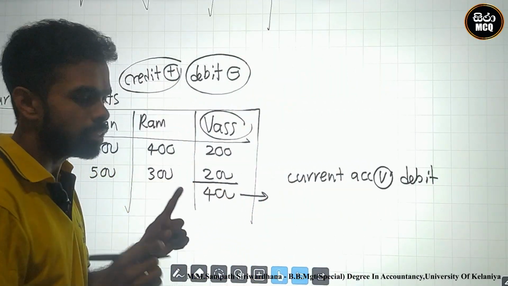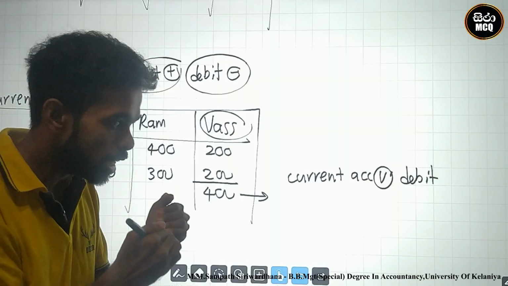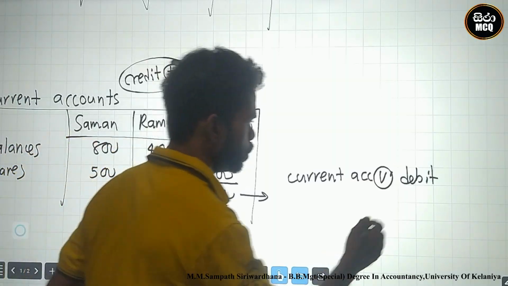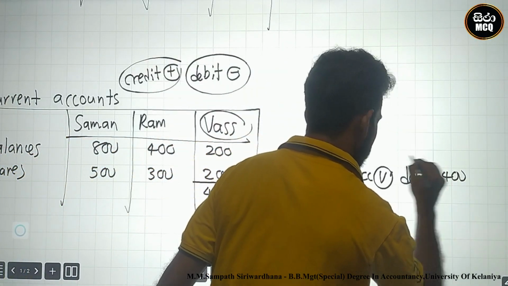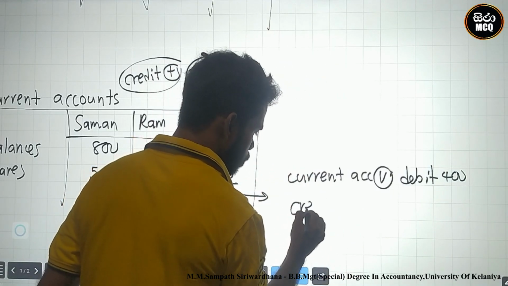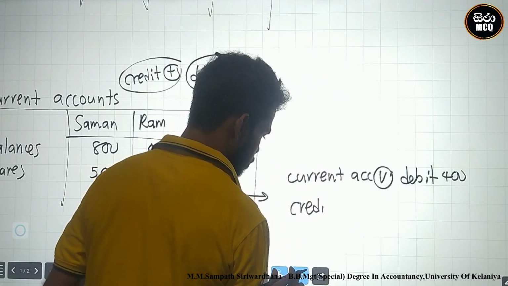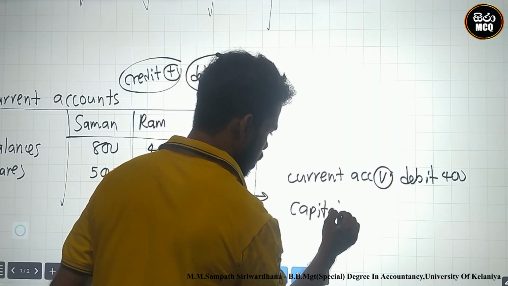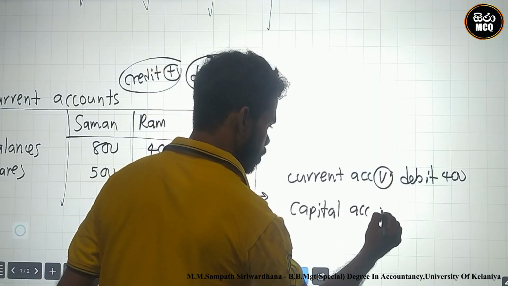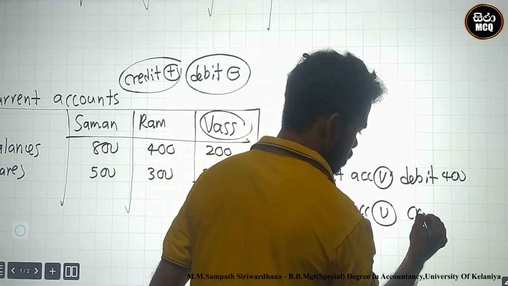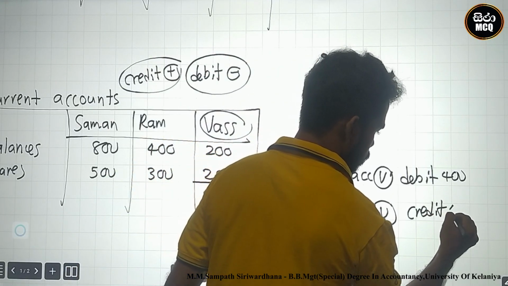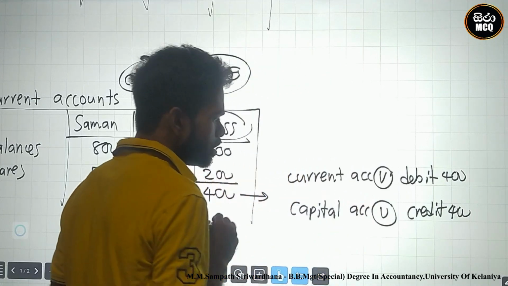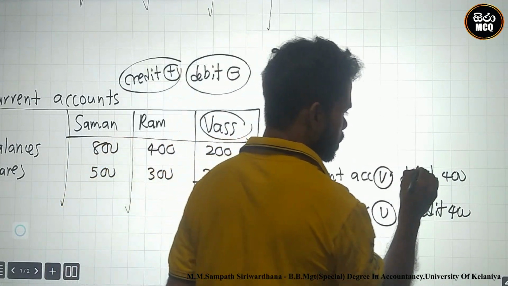This 400 is credit. To eliminate it, you must debit 400 to current account and credit capital account of VAS 400. At this time, current accounts are debit.